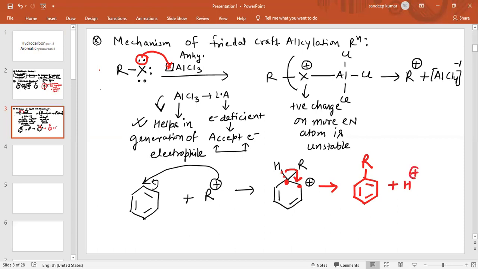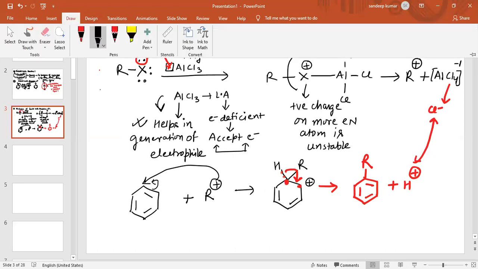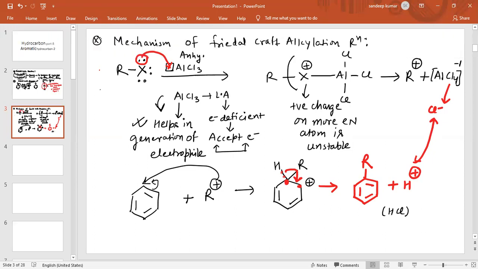Now this H+ will combine with Cl- of AlCl4-. Then one of the side products obtained is HCl, and the catalyst, which is AlCl3, is regenerated, because AlCl4- will lose Cl-, and this Cl- will attack H+. One byproduct is HCl, another is AlCl3. So this is basically the mechanism of Friedel-Crafts alkylation reaction.